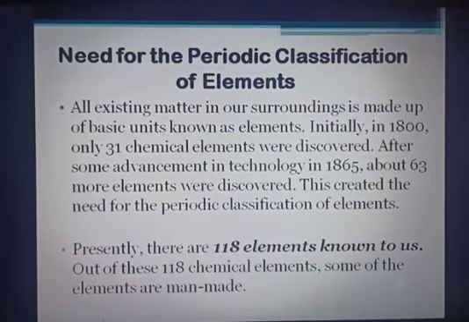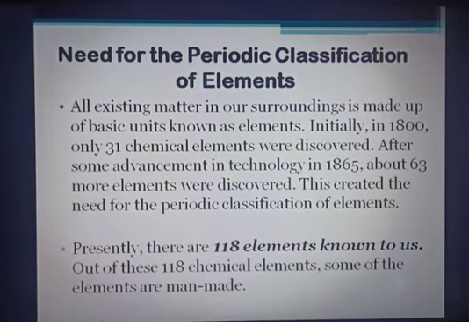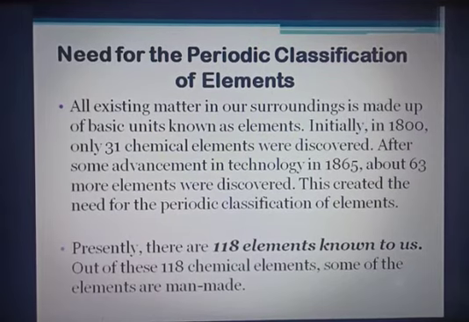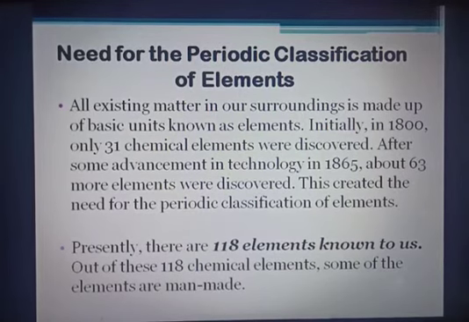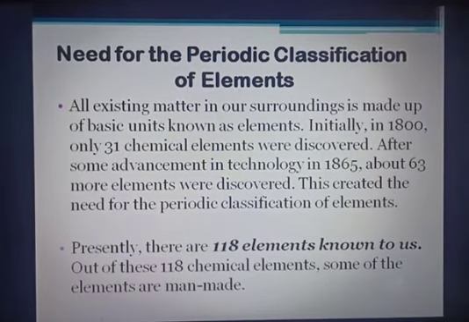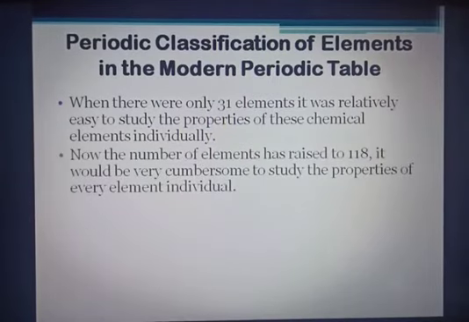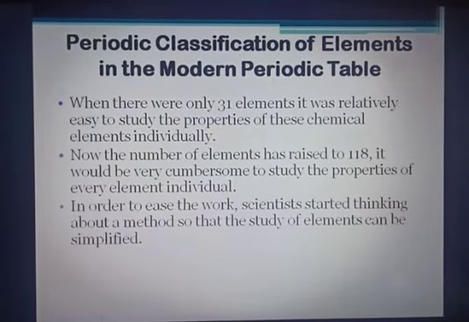So there is a difficulty in studying the properties of elements, so we need to organize the elements, and that begins with arrangement and is only possible if we categorize. So categorizing elements into groups based on similarities and differences in their properties. Then the periodic classification of elements in the modern periodic table.